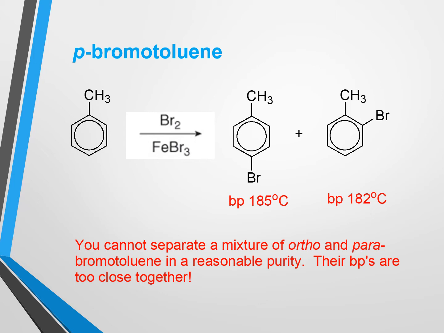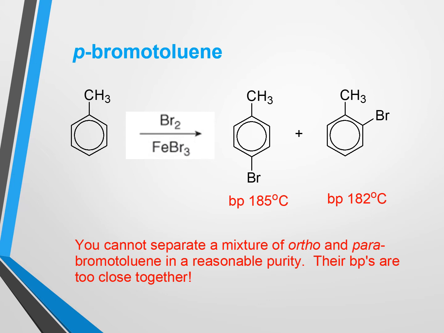The problem is that we cannot separate para-bromotoluene from ortho-bromotoluene because the boiling points of these two isomers are very close. Ortho-bromotoluene's boiling point is 182 degrees centigrade and the boiling point of para-bromotoluene is 185 degrees centigrade.